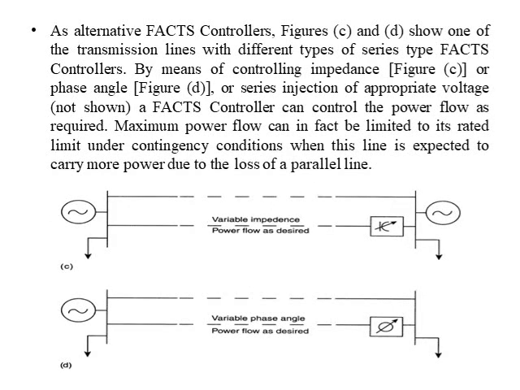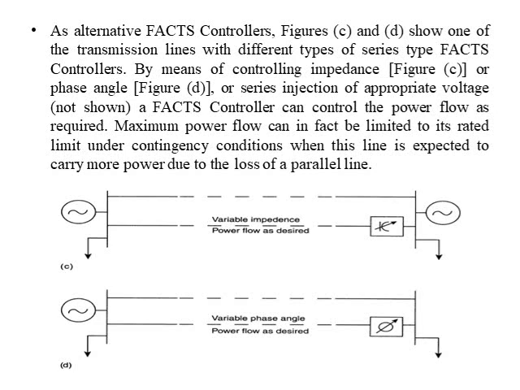So the next type of controller in case of parallel lines is the FACTS controller. So there are three conditions in parallel lines. The first condition was a simple condition where there was no control of power, where the power was only controlled using impedance. In the second condition, we have connected an HVDC system or HVDC converter to one of the parallel paths. Here, by using HVDC, we have complete control of power by the operator. Thus, it makes it possible to use that line to its highest capacity.